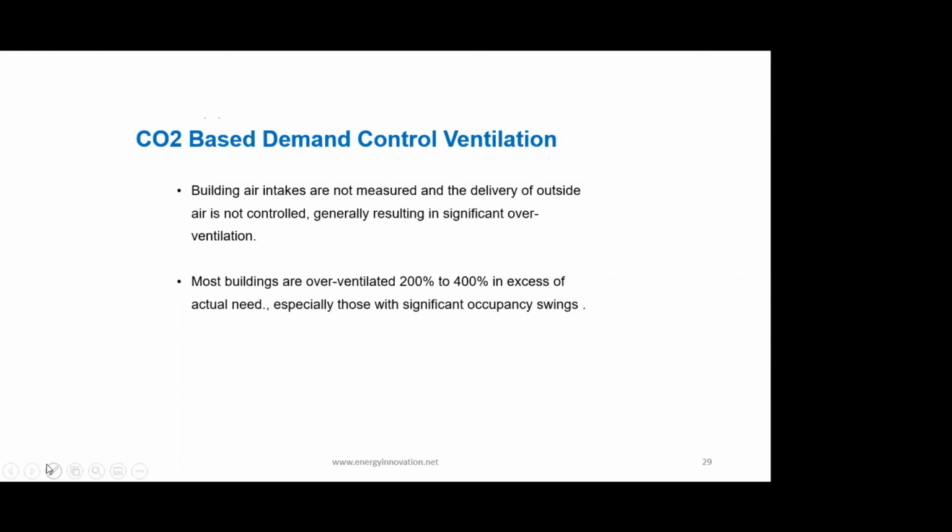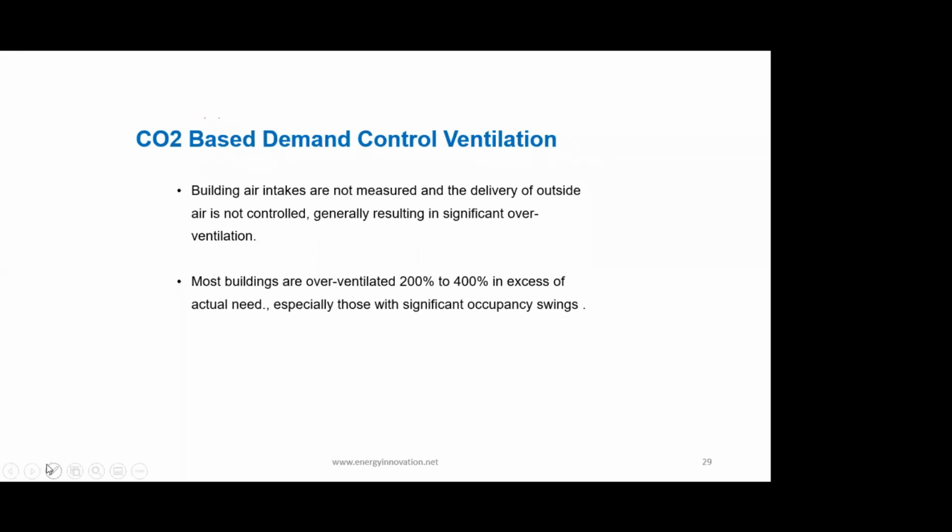Now, when the occupancy level has come down, suppose it is late hours in the office or early hours in the morning when the full crowd has not built up in the office, I don't require that amount of fresh air to be pumped in. So how do I get feedback that yes, I can reduce the amount of fresh air I'm taking into the system? A good indicator is the carbon dioxide percentage present in the occupied space. Typically we allow anything between 500 to 700 ppm of carbon dioxide.